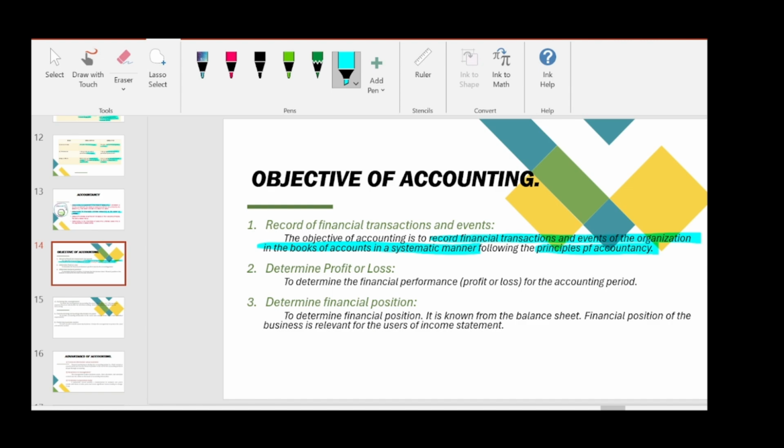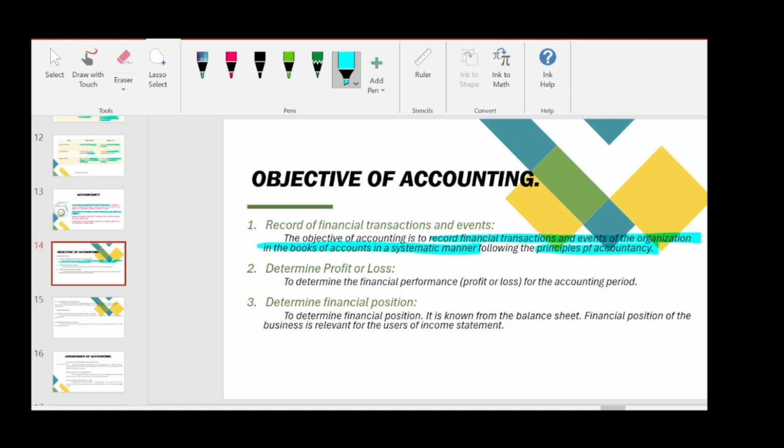So systematic manner, I told why we use the word systematic manner in our previous lectures. So how they record, they will use the principles of accountancy. All the principles of accountancy we will be reading in the upcoming chapters. So by following those principles only, we will prepare financial statements. And this is the first objective.